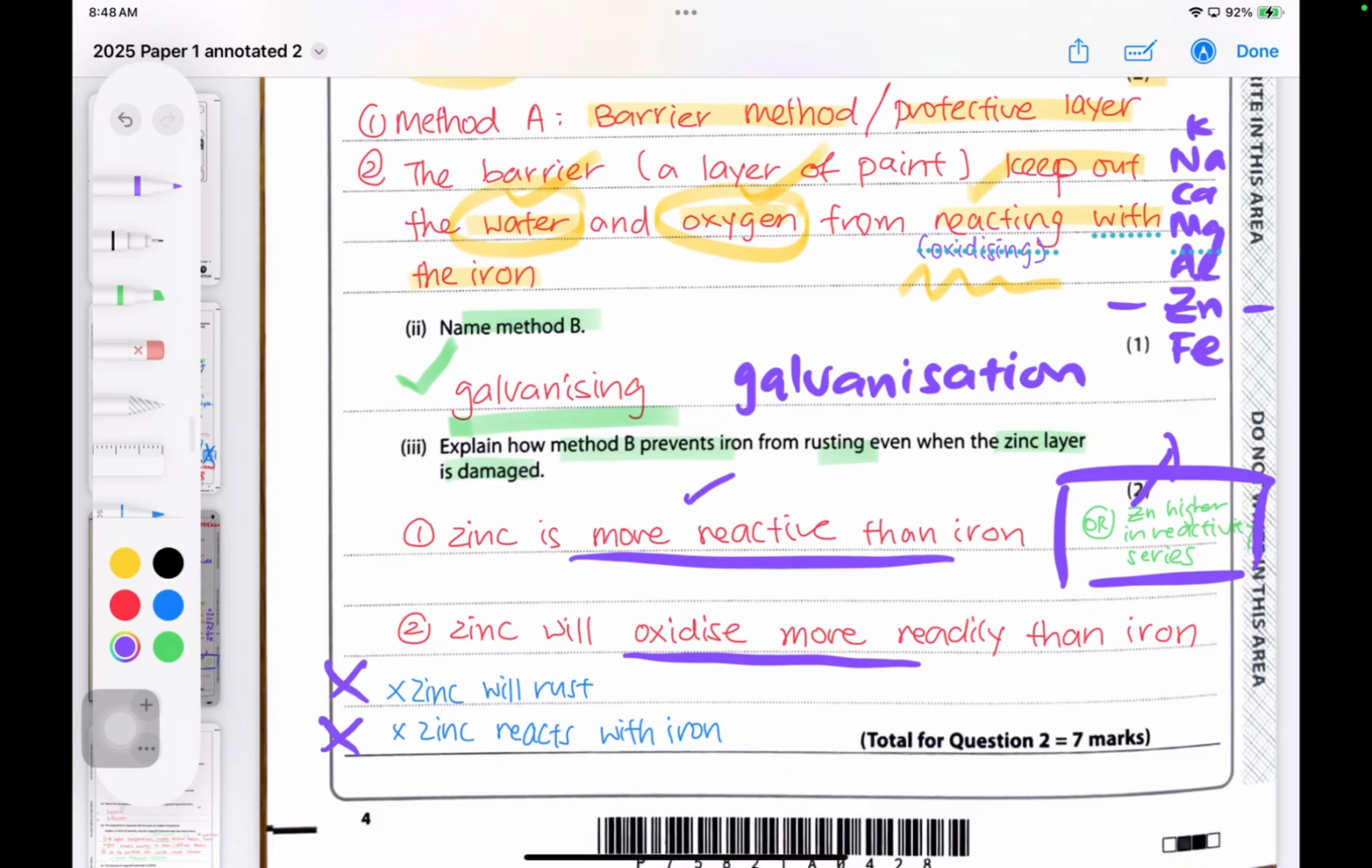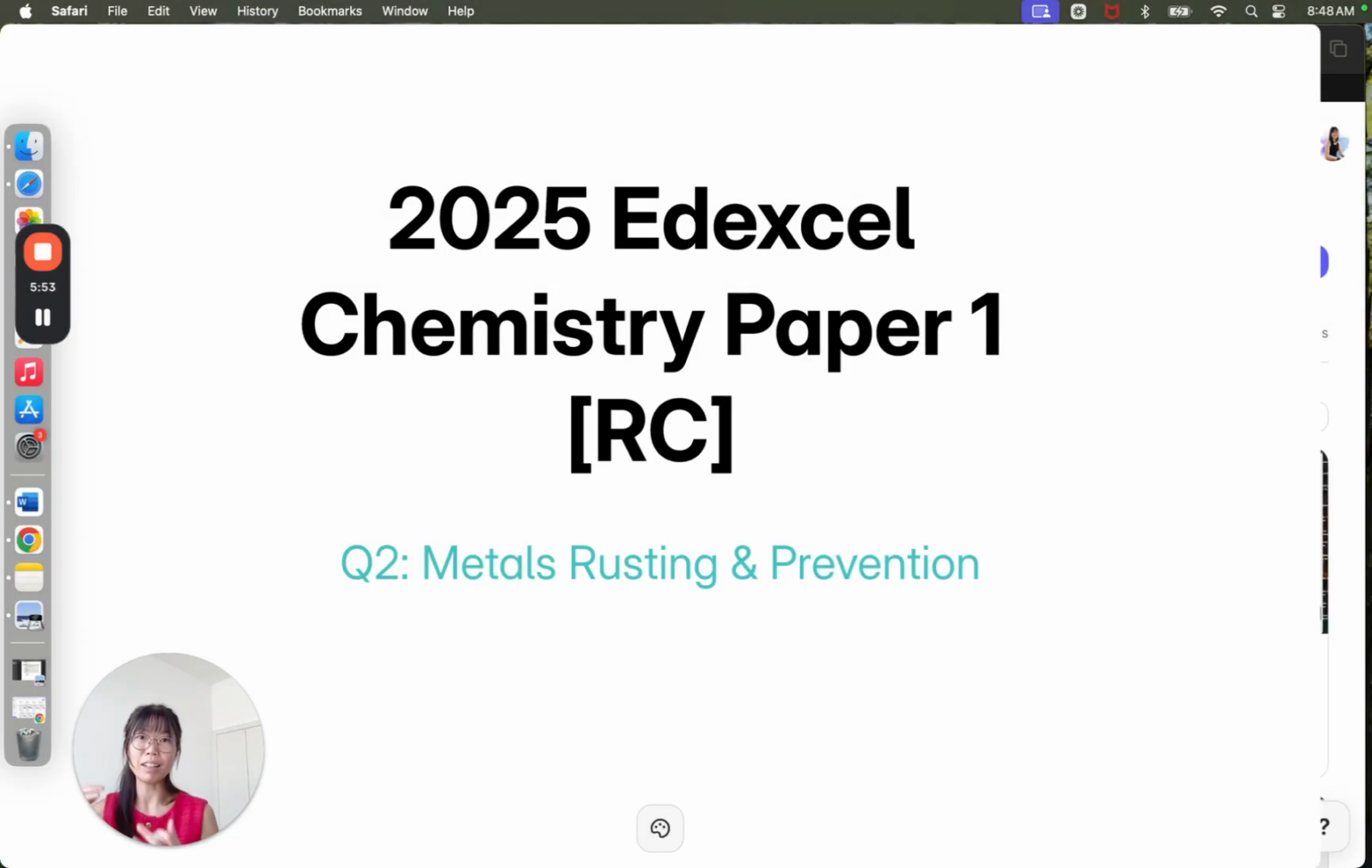Zinc will not rust. Zinc will rust, or zinc reacts with iron. Those are wrong answers. Those have been given by students previously, so please take note. These are things that came out from the examiner's report, so take note of all of this. So this is essentially our 7-mark question on rusting and metals.